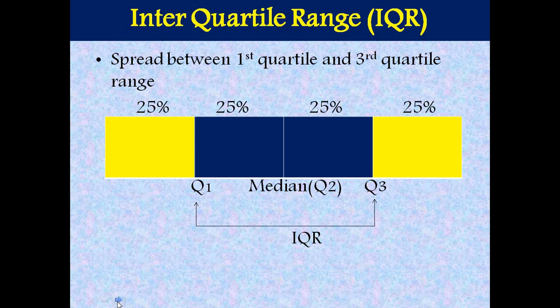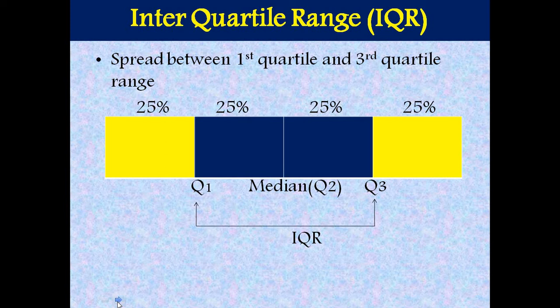Moving towards interquartile range. What is interquartile range? It is the spread between first quartile and third quartile. In this picture, I have Q1, which is first quartile, Q2, which is second quartile or median also, Q3, which is third quartile. What is Q1, Q2, Q3?